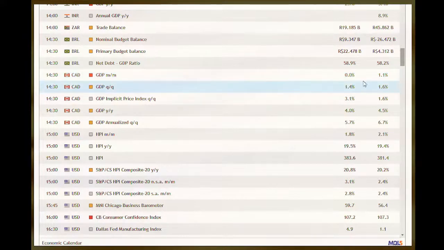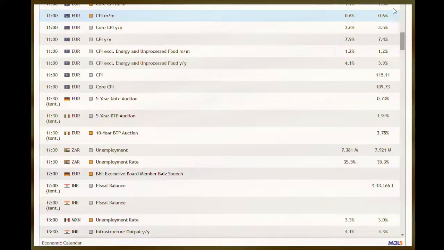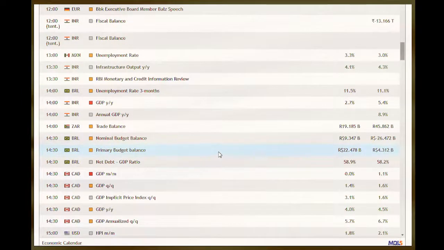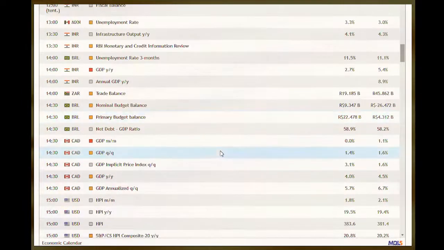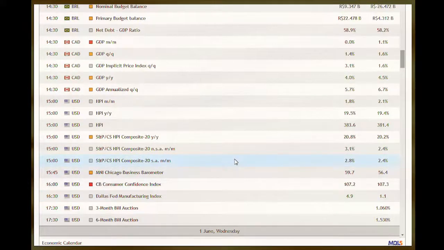For the CAD GDP they're expecting a change, and for the Euro CPI they're expecting changes. CPI, the consumer price index, is one of the important drivers in the economy and it measures inflation. GDP is also one of the important events. So on Tuesday, the Euro CPI at 11 and the CAD GDP at 2:30.